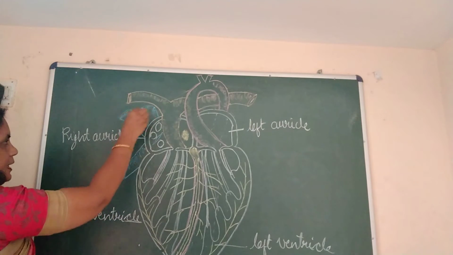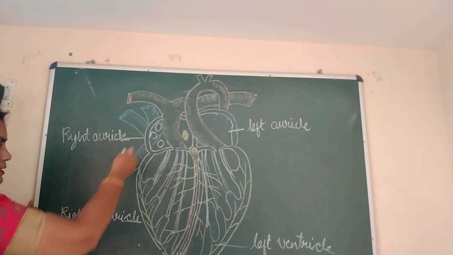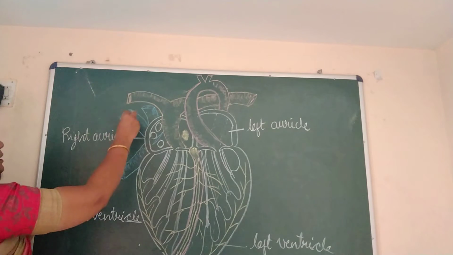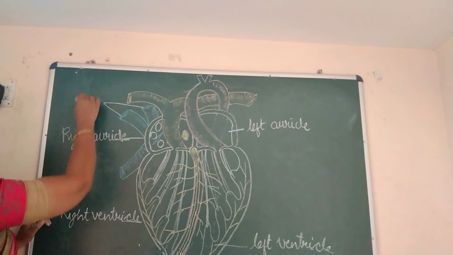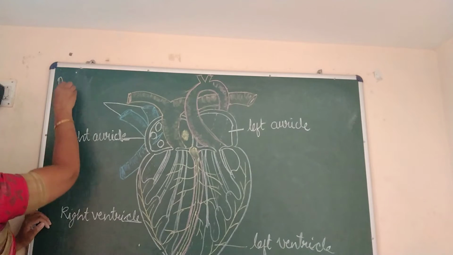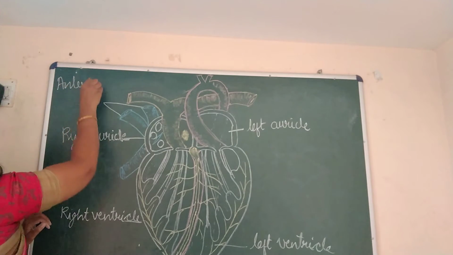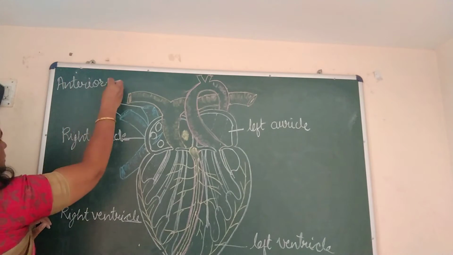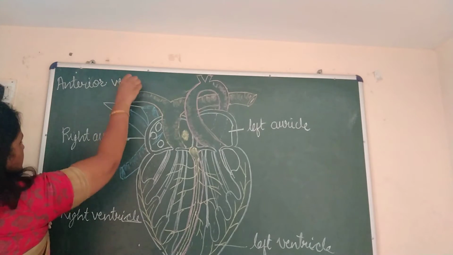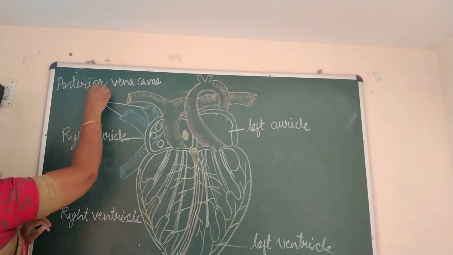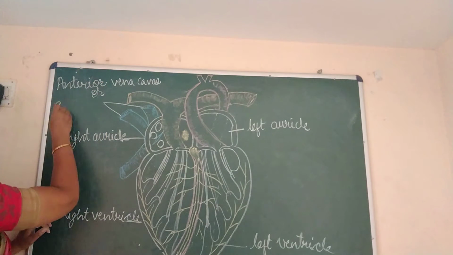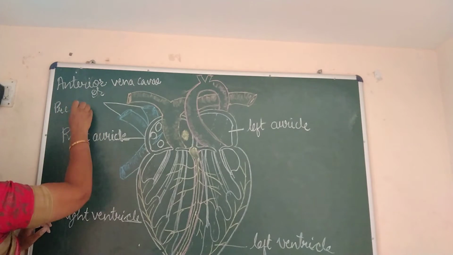So these are in the anterior part of the heart, and this is the posterior part of the heart. So these are called anterior vena cavae or pre-vena cavae.